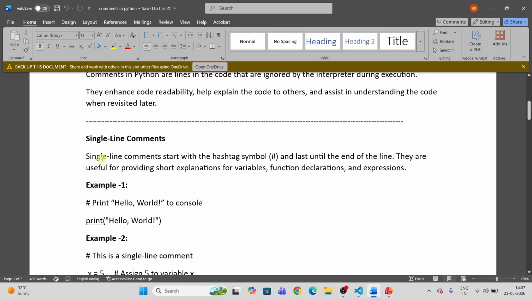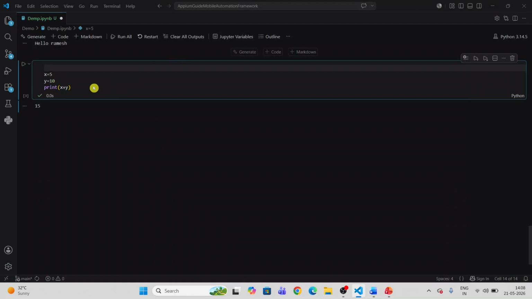A single line comment starts with a hashtag symbol and lasts until the end of the line. They are useful to provide a short explanation of variables, functions, declarations, and expressions. It means the single line comment starts with a hashtag and lasts till the end of the line. We'll see how exactly. Let's go back to our Python here.